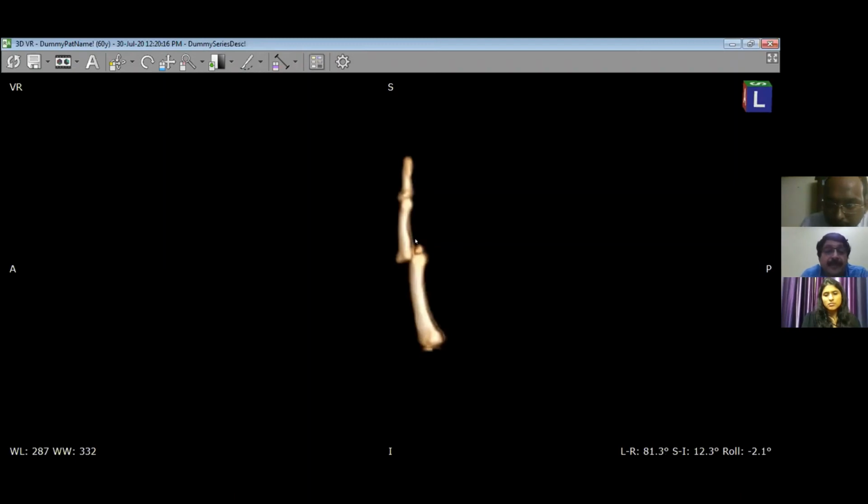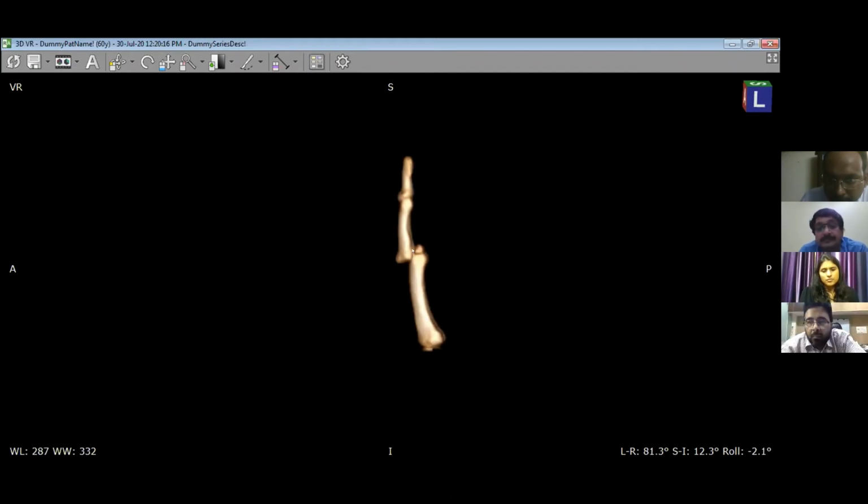So this is the bone fragment, which is separate from the anterior aspect of the base of the middle phalanx. It is lying anteriorly, whereas there is dorsal dislocation of the PIP joint. As the proximal phalanx is lying very close to the base, when we do a 3D deduction there will be destruction of the base, so we won't be able to see this very nicely. But in other instances, we can also show the articular margin and face.